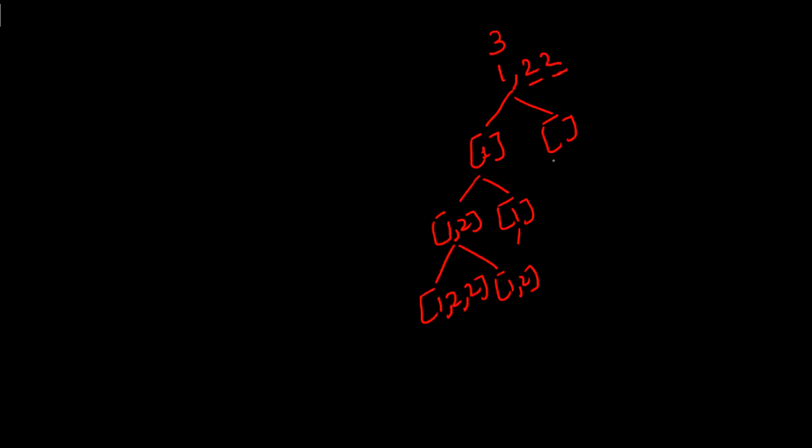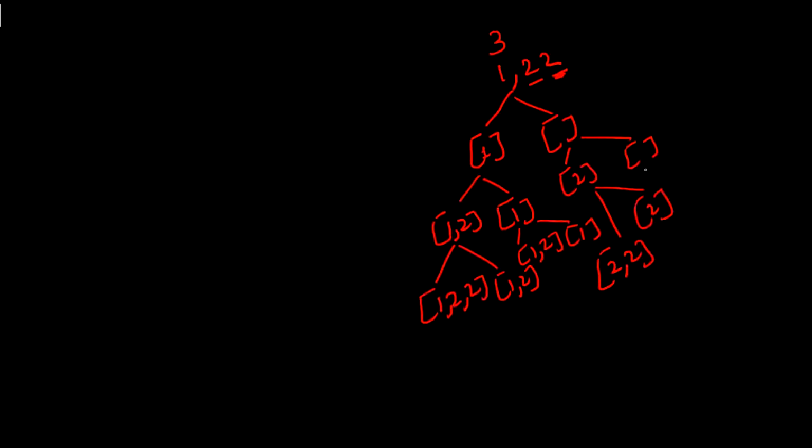For this particular branch, we already skipped the first 2, so now we have this 2. Either you will take this 2, giving 1, 2, or you won't take this 2. Now this part we also have to explore. For this part, we already skipped the 1. Now comes 2. Either you will take this 2 or you won't take this 2. Then comes this 2. Either you will take this 2, so you will be having 2, 2, or you won't take this 2. Now for this part, we already skipped this 2, so now we have this last 2. Here as well, either you will take this 2 or you won't take this 2.